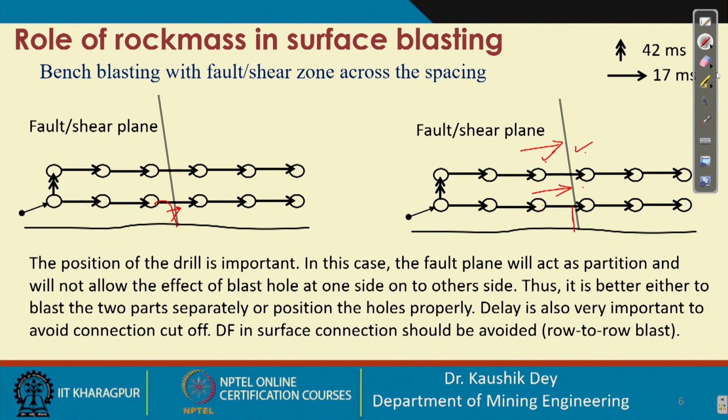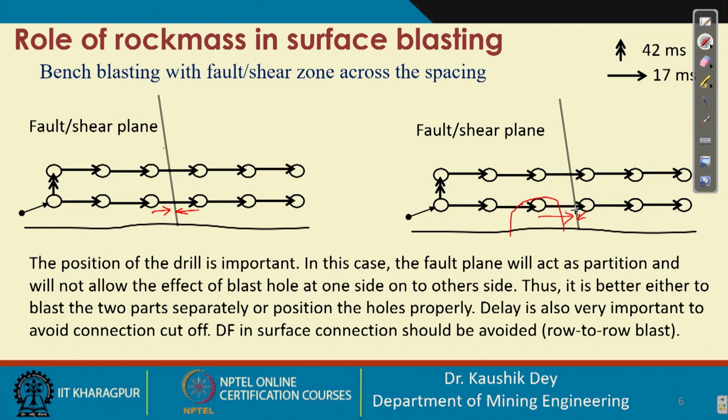Suppose in this particular condition, for this case you can see the fault plane, around this our holes are almost symmetrically distributed. That means the fault plane is almost at half the spacing distance from the holes, but in this case this fault plane is very close to this one rather than this one. What will happen if the effect of this hole is limited up to this?